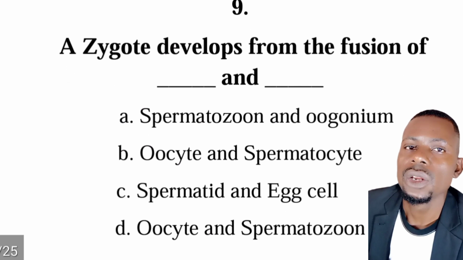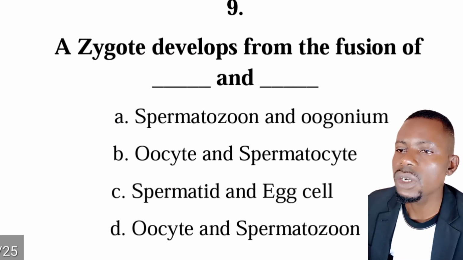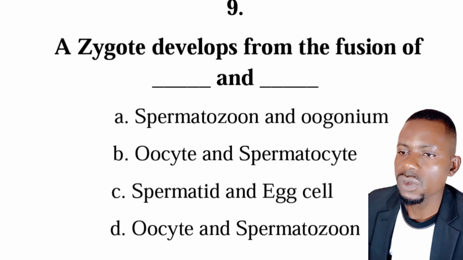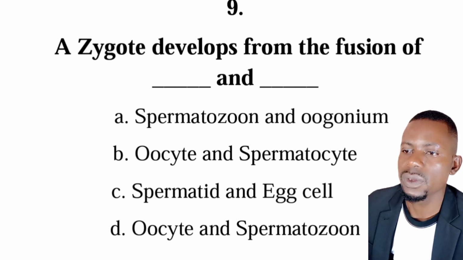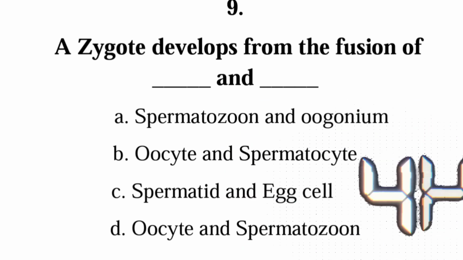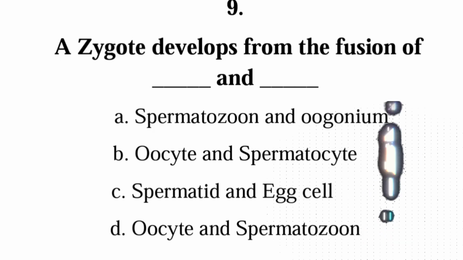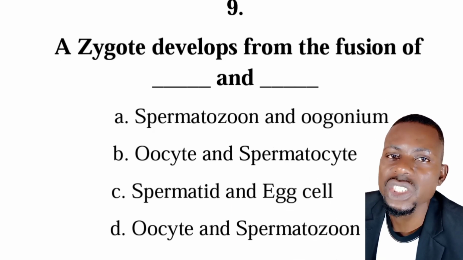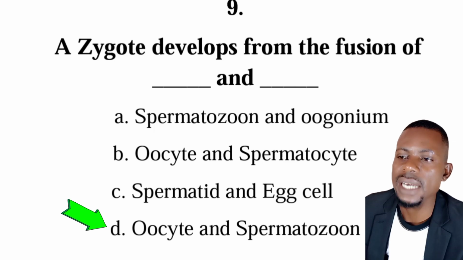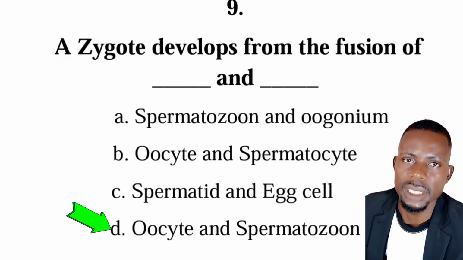Number nine is from embryology, and the question is, a zygote develops from the fusion of dash and dash: spermatozoon and oogonia, oocyte and spermatocyte, spermatid and egg cell, oocyte and spermatozoon. So the correct combination there is D, oocyte and spermatozoon. So oocyte is a female gamete, while spermatozoon is a male gamete.